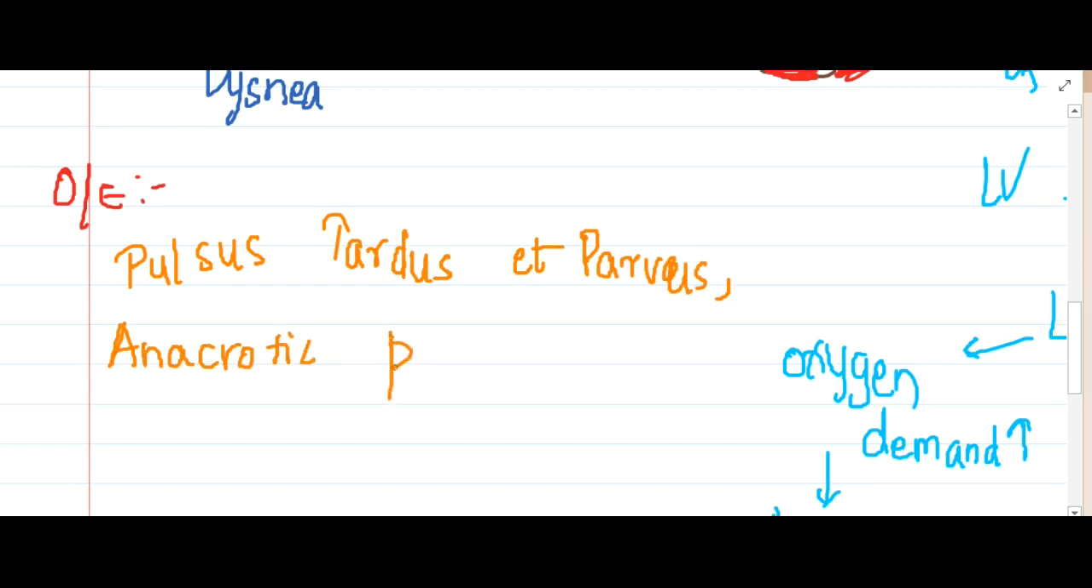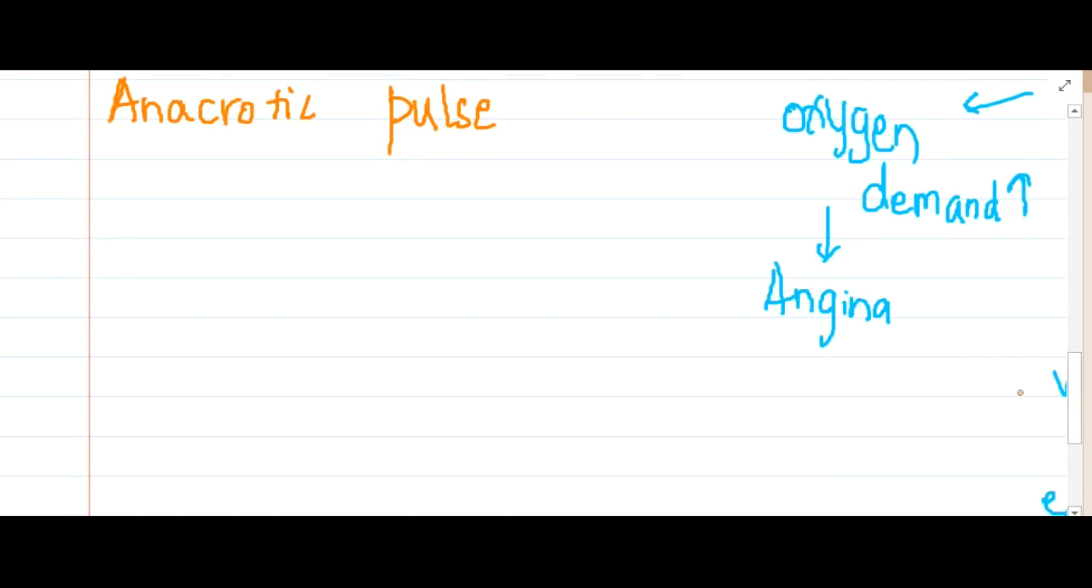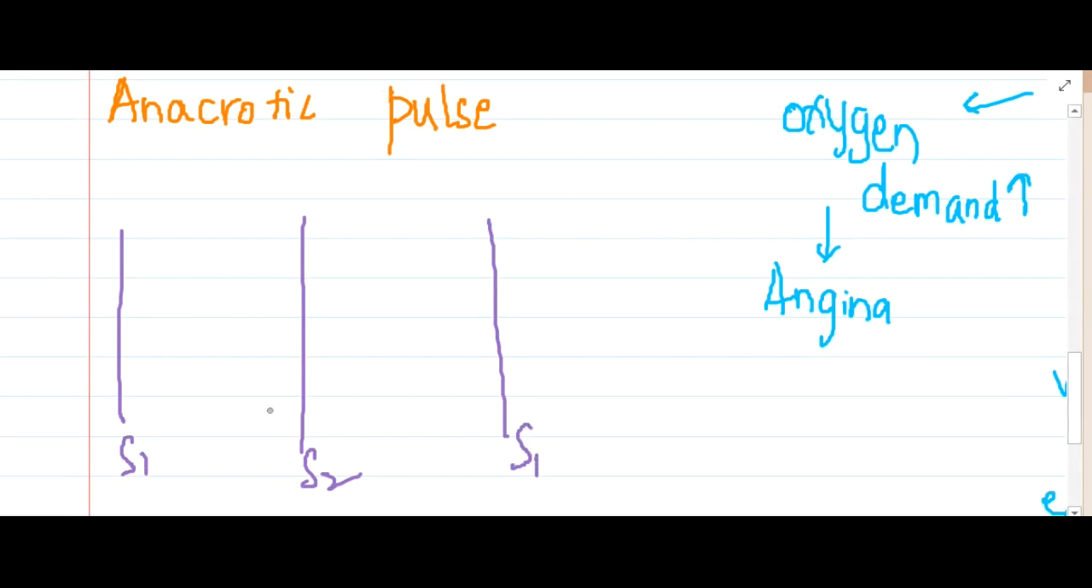So I will just draw this pulse pressure graph so that it becomes very easy. If you see, the normal pulse pressure graph looks like this. This is S1, this is S2, this is S3. This is one cardiac cycle. First the pressures will increase, and then they will decrease, and there will be a dicrotic notch, and slowly they will decrease. This is how the pulse flows.